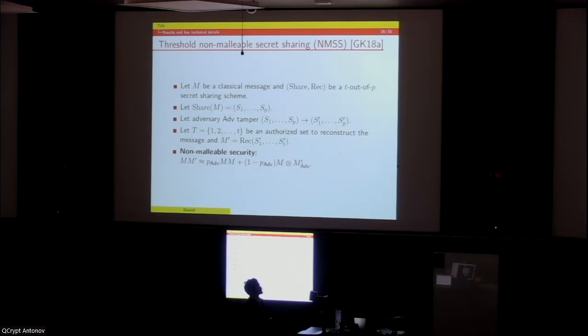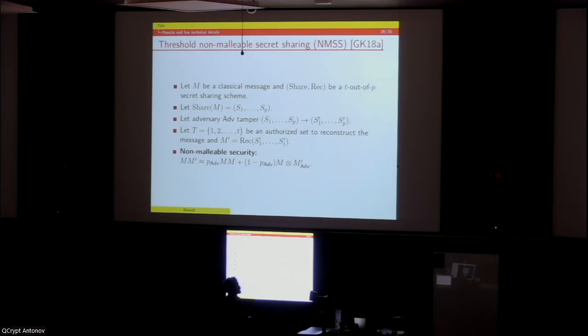Let's say we have a secret sharing scheme, a threshold secret sharing scheme, T out of P. What we mean is that the number of parties is P, and at least T of them should come together to reconstruct the original message M. And at most T-1 parties hold, information-theoretically, no information about M. That is what a T out of P secret sharing scheme means.